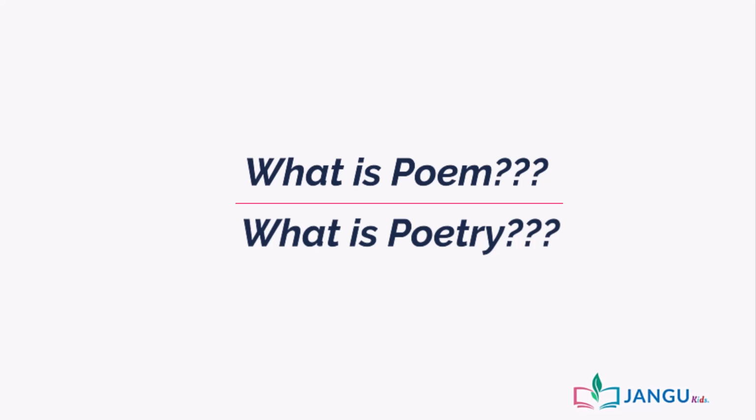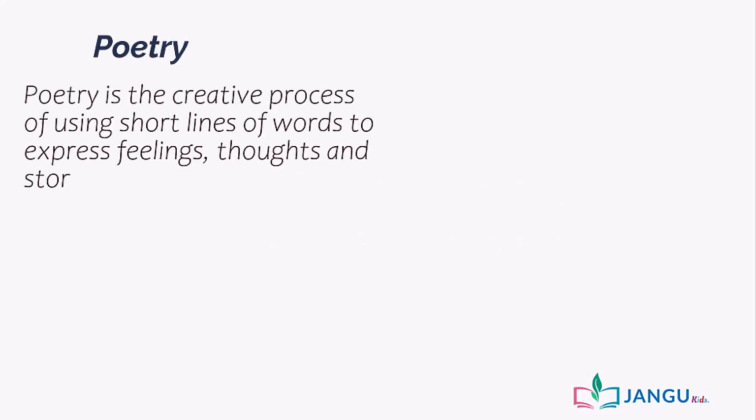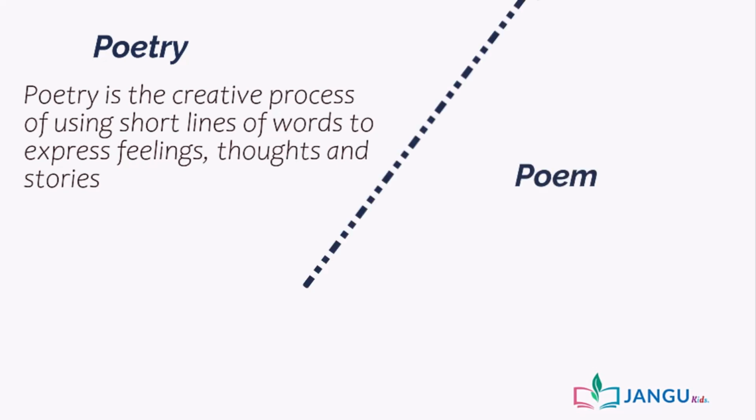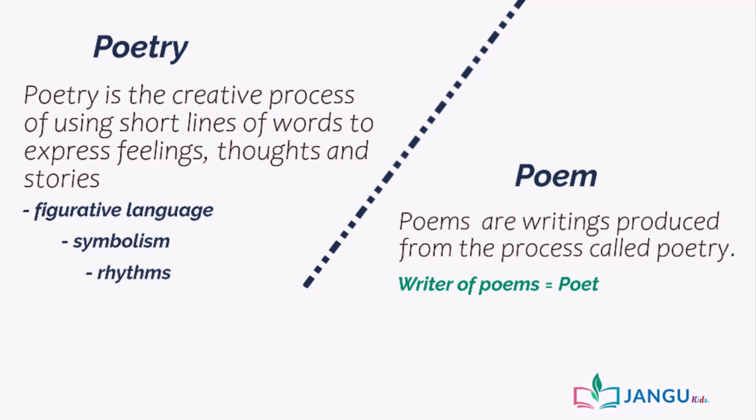Well, I'll tell you. Written poetry is a creative process of using short lines of words to express feelings, thoughts, and stories, while poems are writings produced from the process called poetry. A person who writes poems is called a poet. Poetry makes use of figurative languages, symbolisms, and rhymes. Hence, poems usually have a deeper meaning than what we see at first glance. This deeper meaning that is seen in a poem is what we call poetic language.